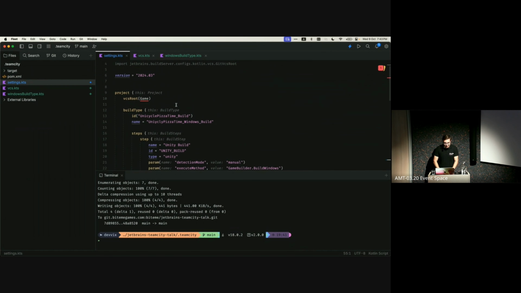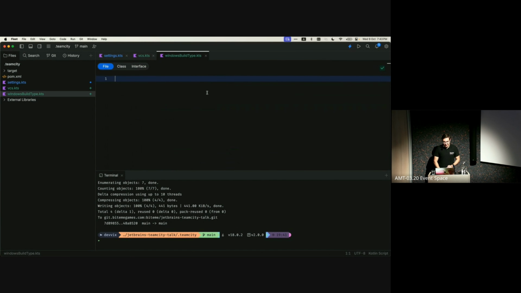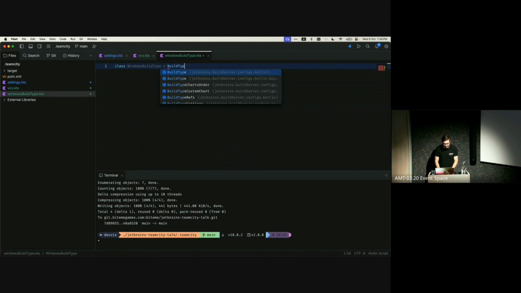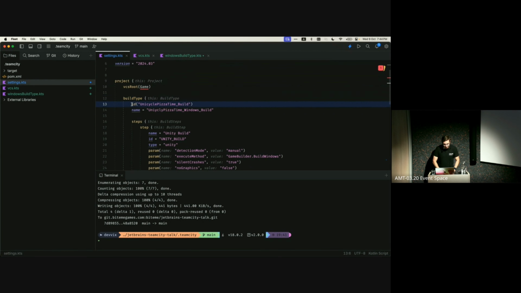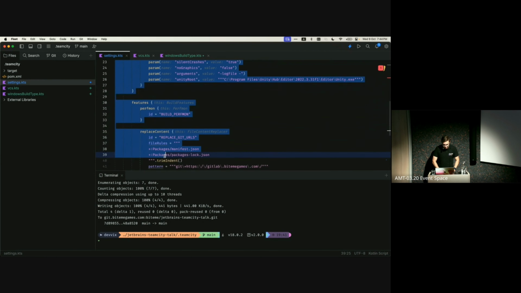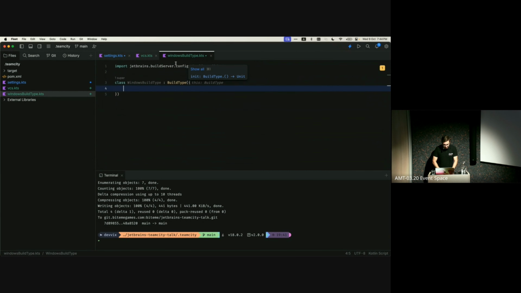For the rest, it'll be mostly the same, except you can't just type build type here because it's in a different file and we want to build on it later. We have to make it a class. Now, luckily, most basic types, such as build type, are actually classes you can extend and you can add your own logic to it. So we can just make a class Windows build type and make it extend from the JetBrains Kotlin type build type. And then in here, we can just paste all the juicy details we had before. And voila.